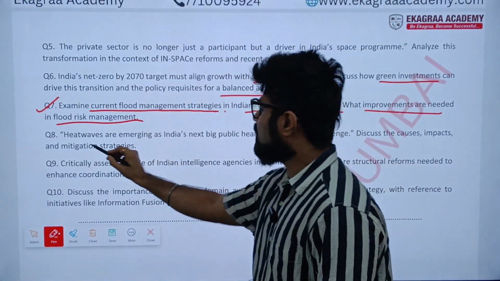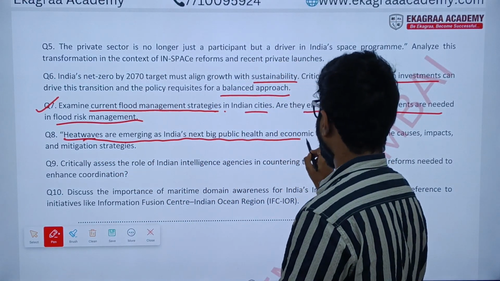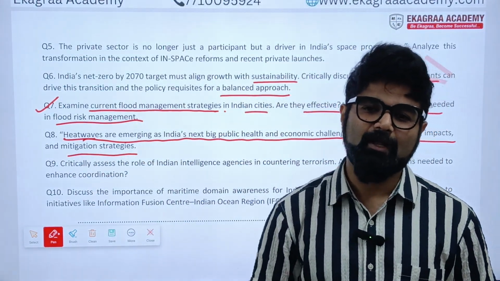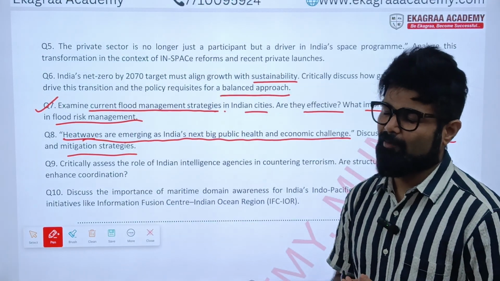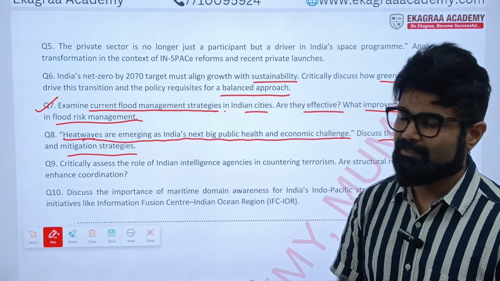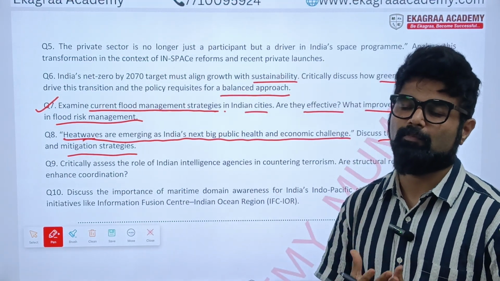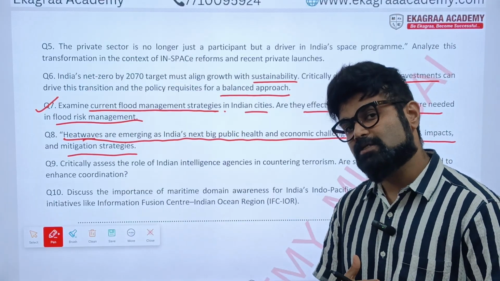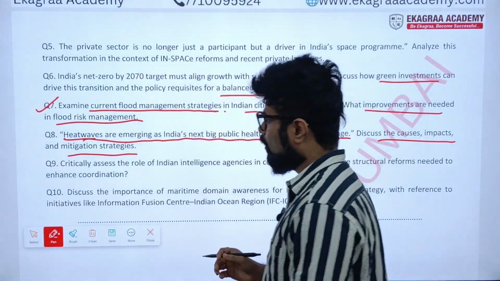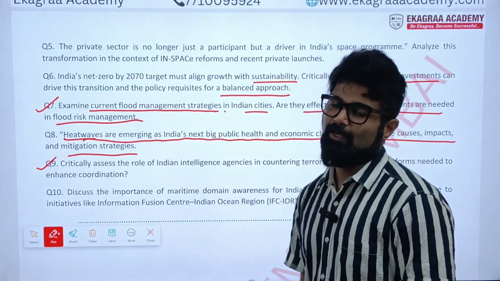All right, heat waves, again climate based question. Heat waves are emerging as India's next big public health and economic challenge. Discuss the causes, impact, and mitigation strategy. Now we know that comes development of science and technology. Urban areas are developing. We are creating urban heat islands, and that results in multiple heat waves. What are the heat waves? What are the problems? How they are generated? What steps governments are taking to reduce and mitigate this problem of heat wave? All these are the talk of the town, and this becomes very important as far as UPSC 2025 mains is considered.